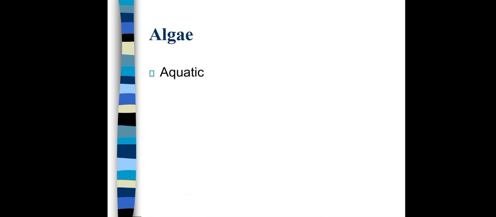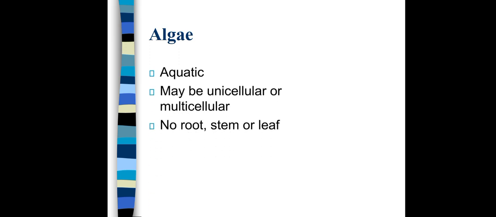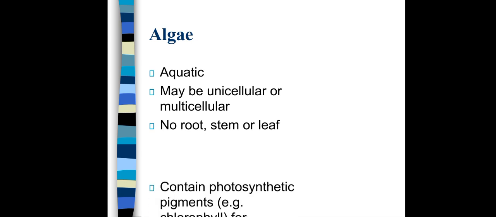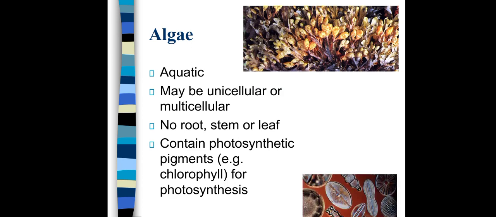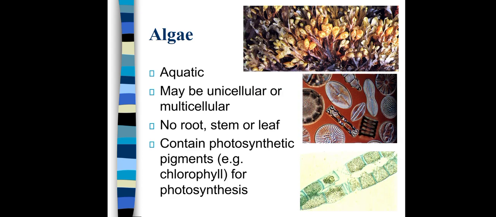Algae, they are aquatic. That means they stay in water. They may be unicellular or multicellular. No proper stem, root or leaf are present in them and they contain chlorophyll for photosynthesis. इनका स्ट्रक्चर देख सकते हैं, इनमें प्रॉपर लीफ स्टेम वगैरह नहीं आएगा. इसका जो है वो इंटरनल व्यू भी दिखाया हुआ है आपको, माइक्रोस्कोपिक व्यू.